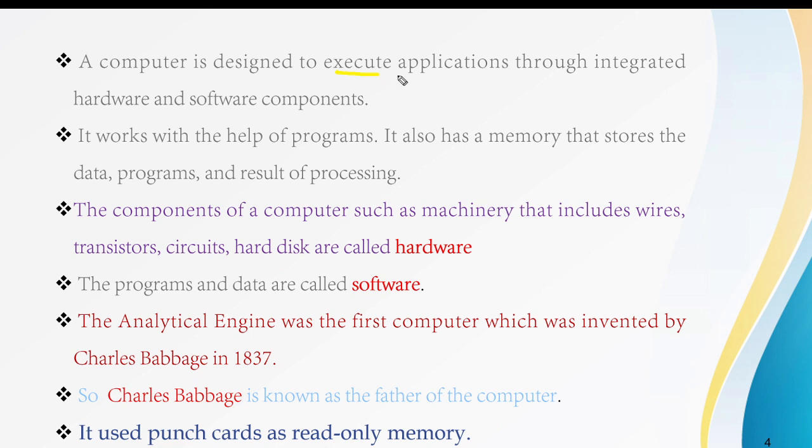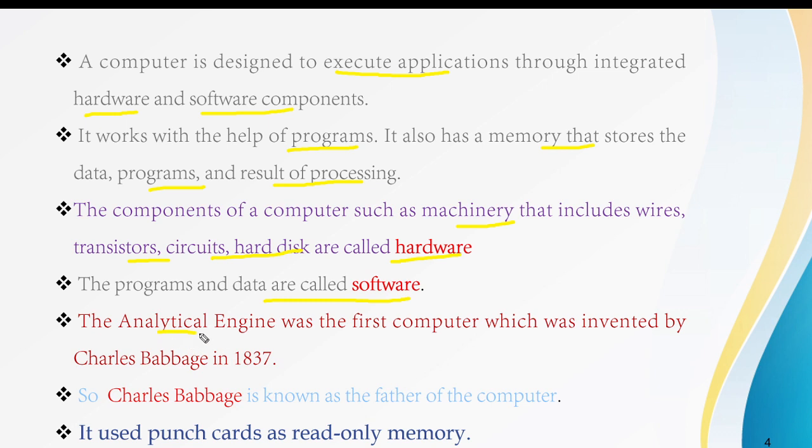A computer is designed to execute applications through integrated hardware and software components. It works with the help of programs. A computer has a memory which stores the data, programs and the results of processing. The processing results can be produced as output. The machinery, which includes the wires, transistors, desktop, monitor, CPU and hard disk, is called the hardware. The programs and data are called the software.